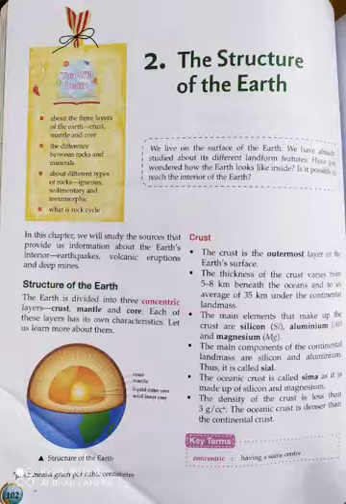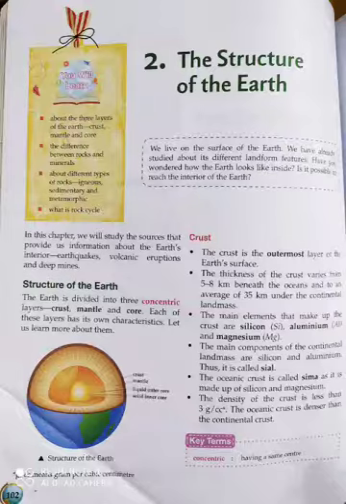The oceanic crust is called sima, as it is made up of silicon and magnesium. So the continental part is known as sial and the oceanic part is known as sima. Another characteristic of the crust is that the density of the crust is less than 3 g per cc. The oceanic crust is denser than the continental crust. It means the oceanic crust density is higher than the continental crust.